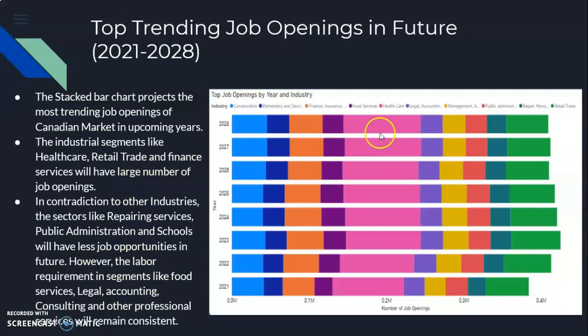As we can see, the industrial segments like healthcare, retail trade, and financial services will have a large number of job openings. In contrast to other industries, sectors like repairing services, public administration, and school will have fewer job opportunities in the future. However, the labor requirement in segments like food services, legal accounting consulting, and other professional services will remain consistent. Now let's move forward to my next visual.